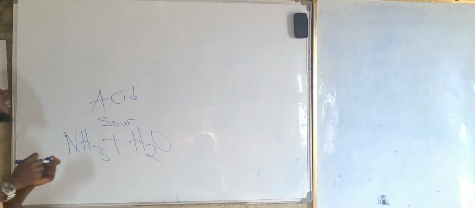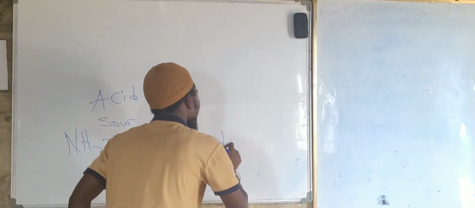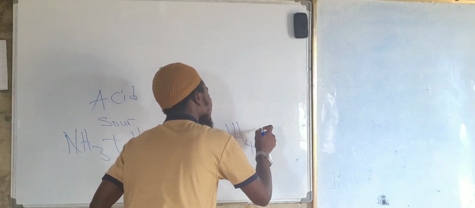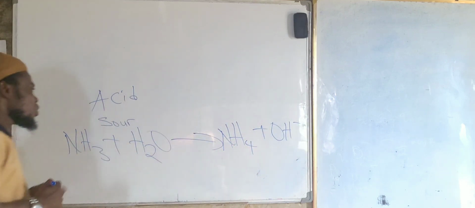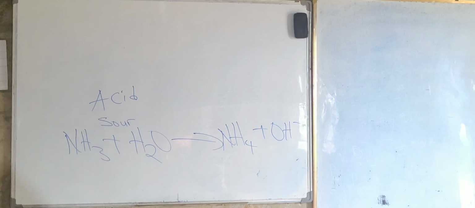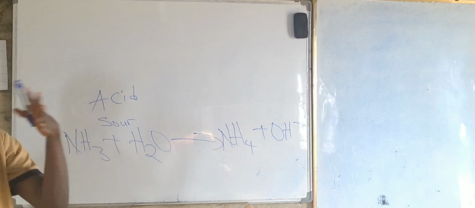You get ammonium, NH4 plus, and OH minus. So is the water an acid? It was Lewis, right? Proton, right? But we are getting to that point.